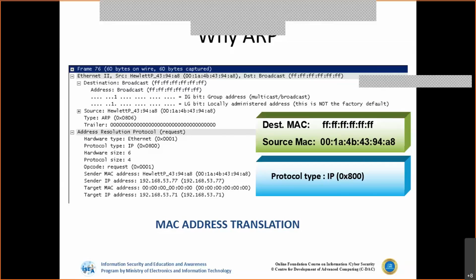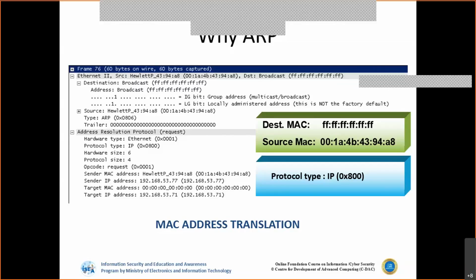System A is only for our understanding. The switch will understand, on port A, there is a communication from 90.1 with a MAC address of AA. So it will make an entry in the table saying that for IP address 90.1, there is a MAC address AA. Now, this system is trying to connect to 90.4. Even the switch, at the initial stage, doesn't know where 90.4 is.